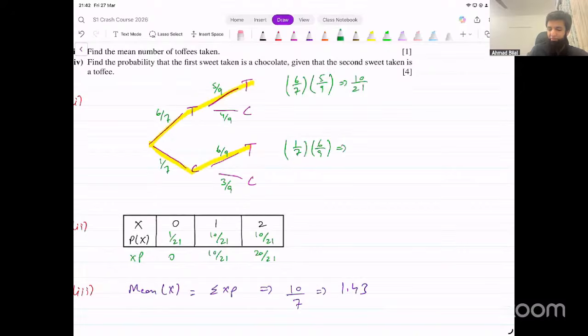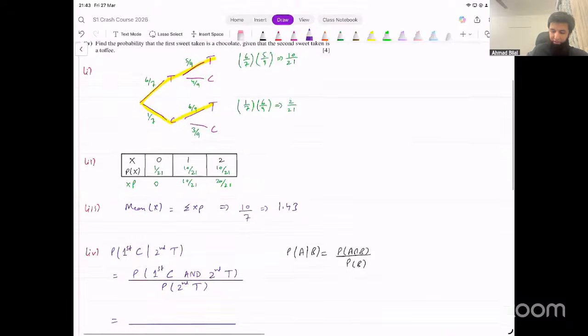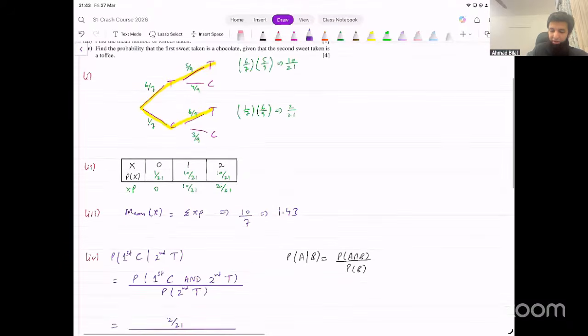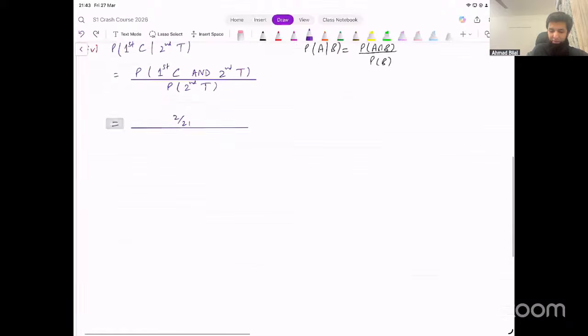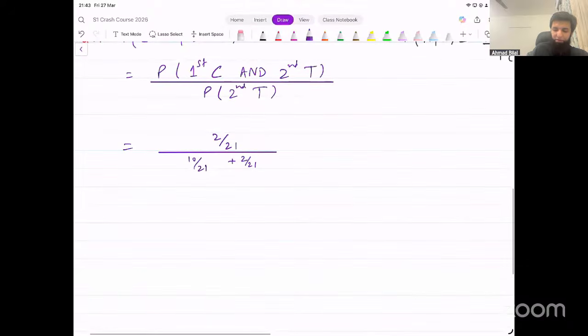This would be 2 over 21, right? So in the numerator of this fraction, we have chocolate toffee, which is 2 over 21. And in the denominator, we've got the sum of these two numbers, which is 10 over 21 plus 2 over 21. And that is going to give you the result. It will be 2 over 12, which is 1 over 6. And that's your final answer.